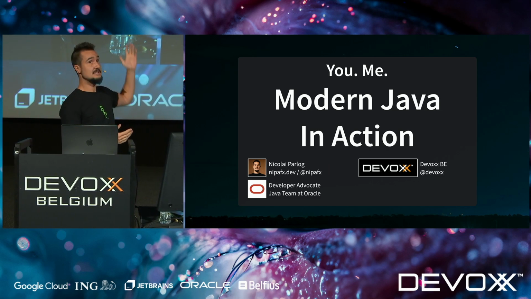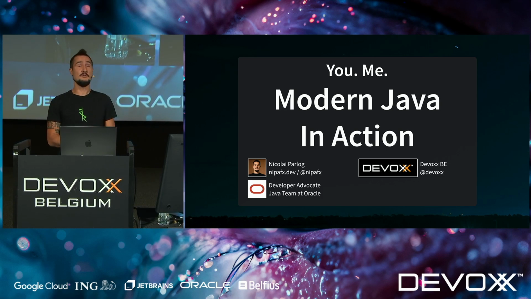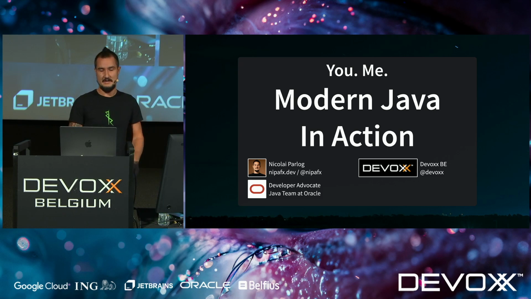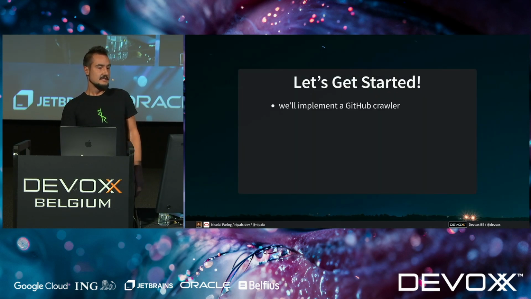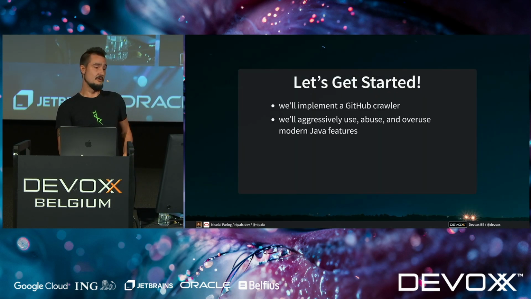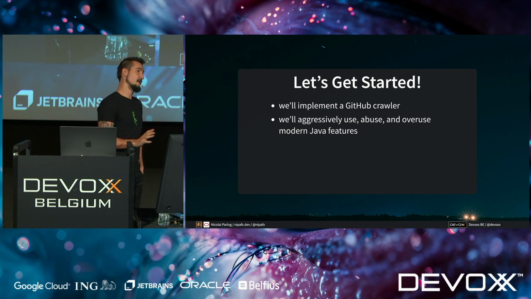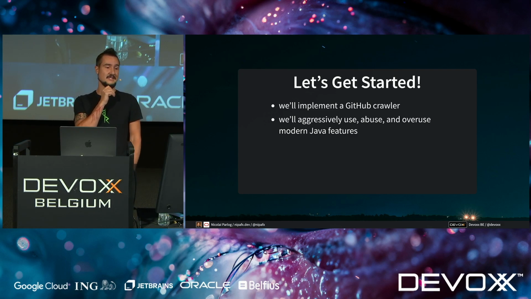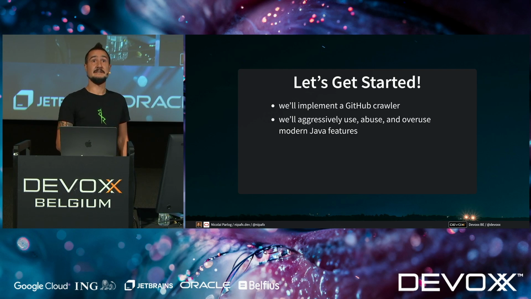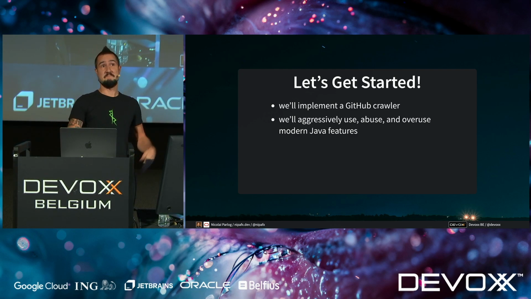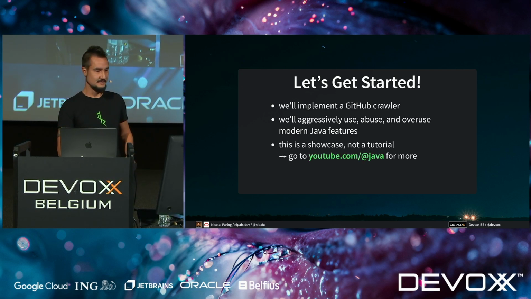I'm Nicolai Parlog. I'm a Java developer advocate at Oracle, and today it's going to be you, me, and modern Java in action. We're going to run through a ton of features with some live coding. So we'll implement a little GitHub crawler, and I'll aggressively use and arguably abuse and overuse all kinds of Java features. This is not meant as a, this is how you should do it. This is meant as a, this is what it could look like, and then you pick and choose.